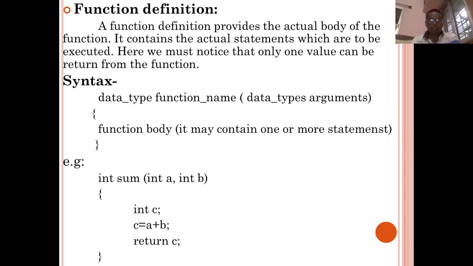For example, here I have shown you one example, int sum with two arguments, int a, int b. For both arguments you must write the data types; you cannot write one data type for both variables. This is the syntax here, with open and close curly brackets, and within that you have to write the body. So where to write the function definition? The function definition can be written after the main function. The declaration is always before the main function, and the definition is always after the main function.